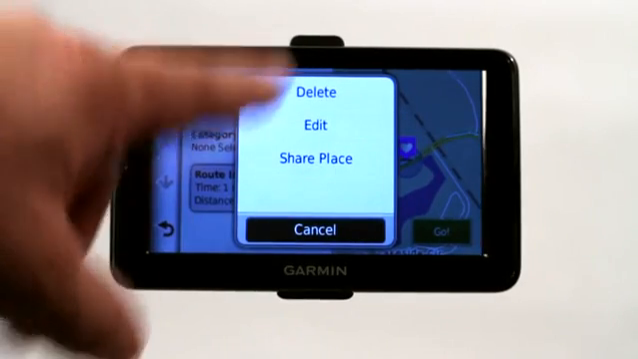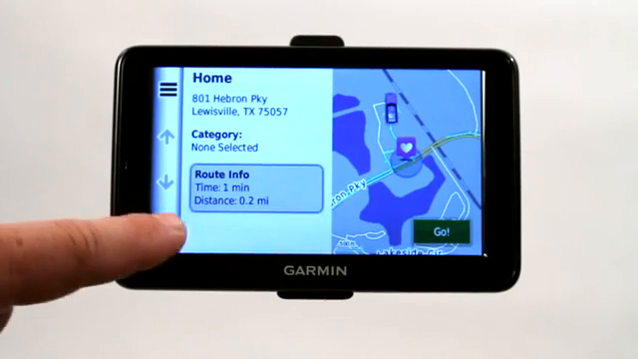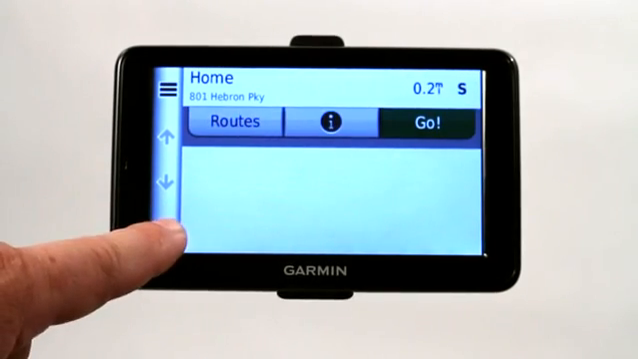So you can actually delete, edit, or share the place. That's another great option that you have. But to create via points is actually a very helpful thing.